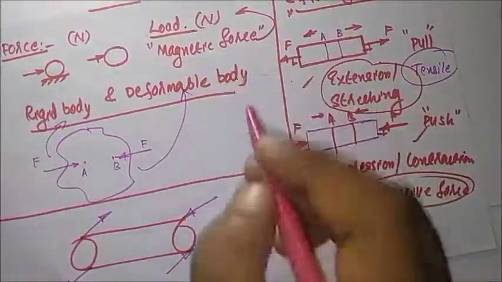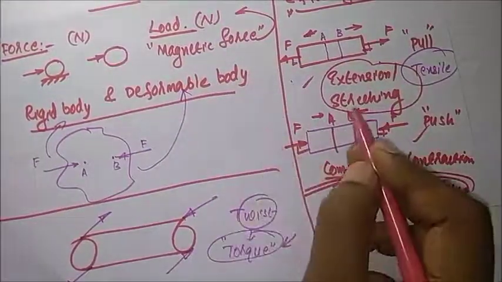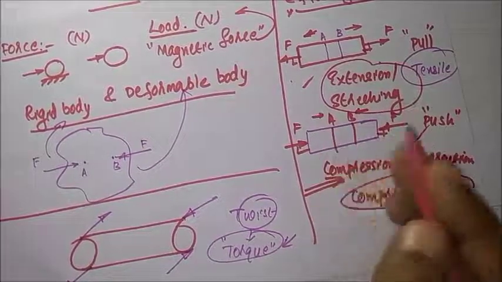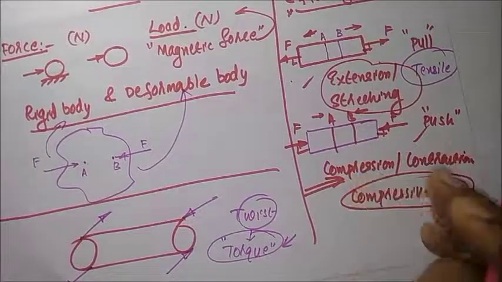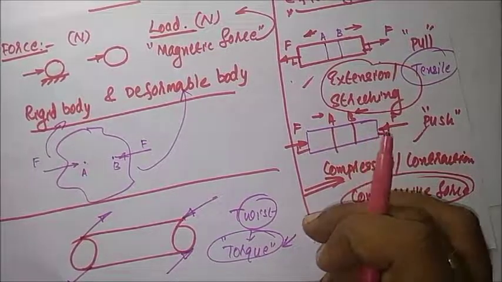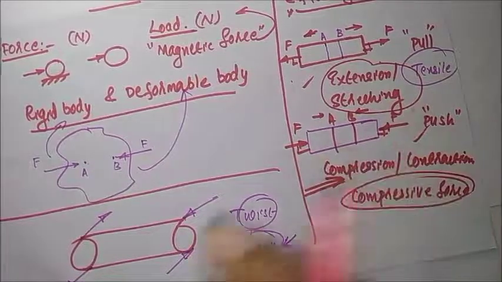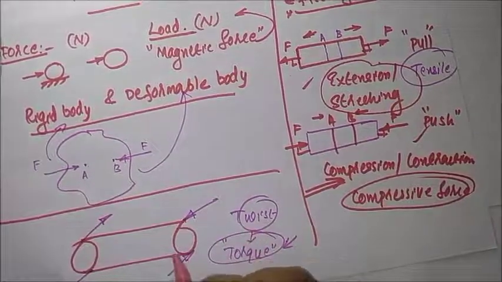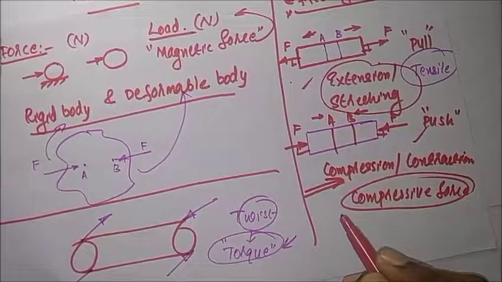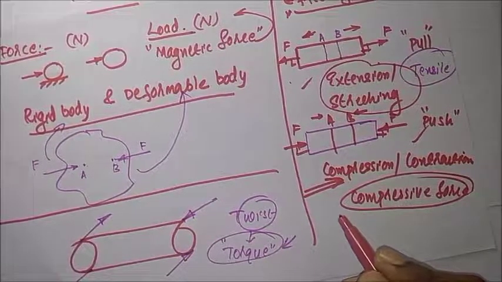When a tensile force is applied in a member, the member will extend, that is, be stretched or elongated. What will happen when a compressive load is applied in a member? The member will contract or be compressed. What will happen when a torque is applied in a member? Each and every layer will become twisted. That twisting effect is known as torsion, like torque.